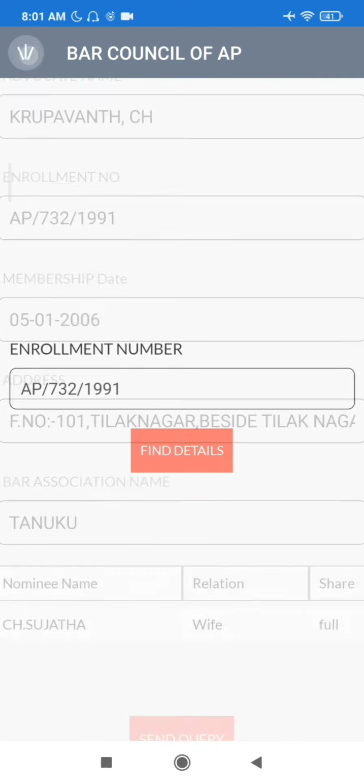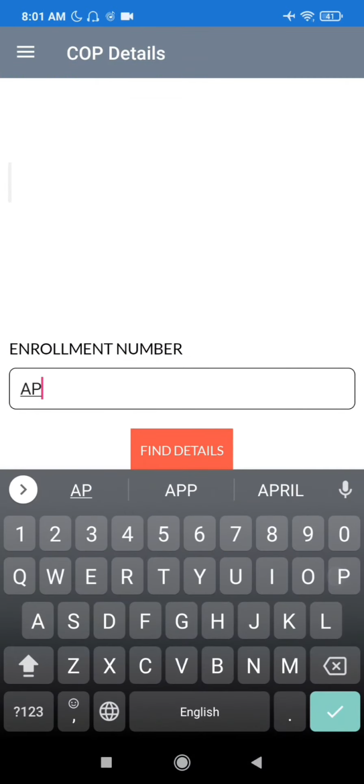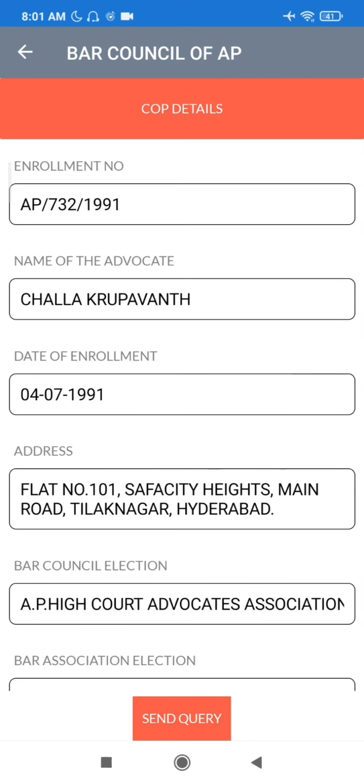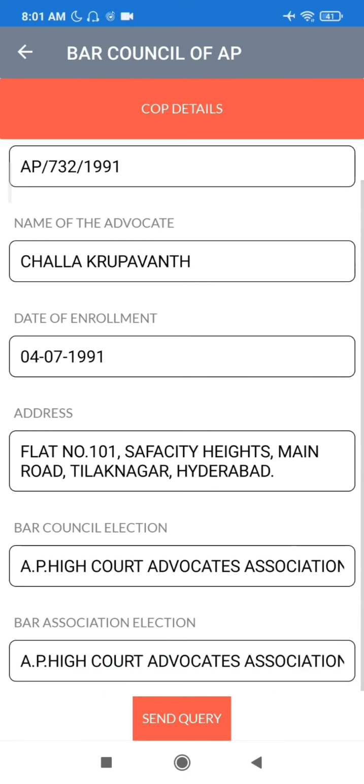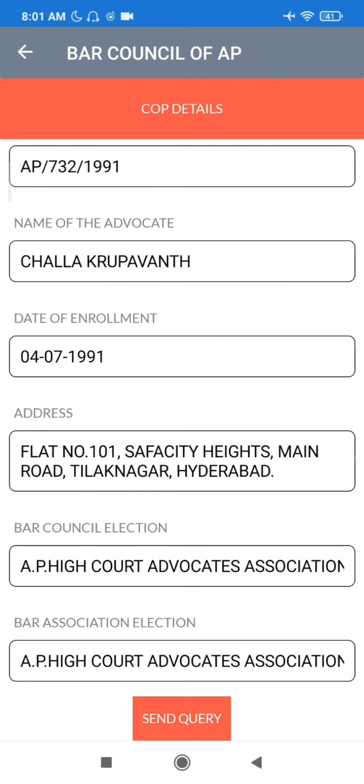Certificate of practice details. Select COP details, enter enrollment number to check certificate of practice details including name of advocate, Bar Council election and Bar Association election details. Either you filed declaration or COP, you can fetch the details by entering the enrollment number in COP details menu.